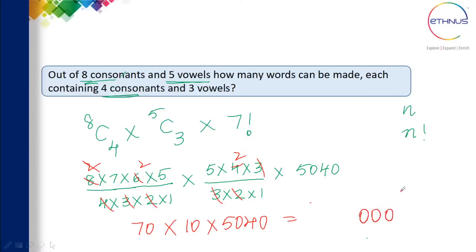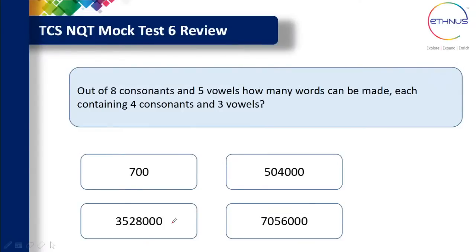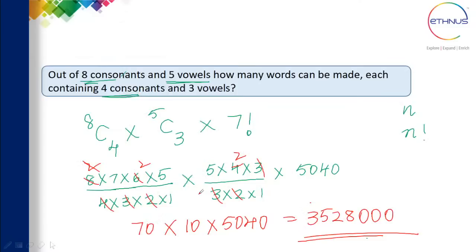So definitely 700 is not the answer. And 7 into 504 will give the answer. 7 4s are 28, 700 plus 2 is 2, 7 5s are 35. So you get 3528000 as the answer. Yes, this is the correct answer for this particular question.